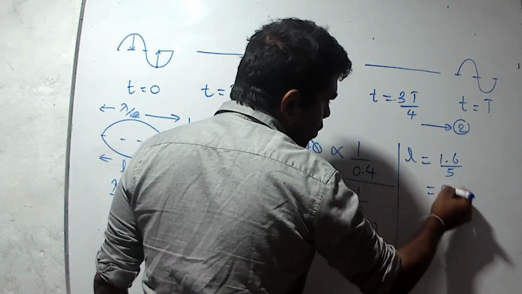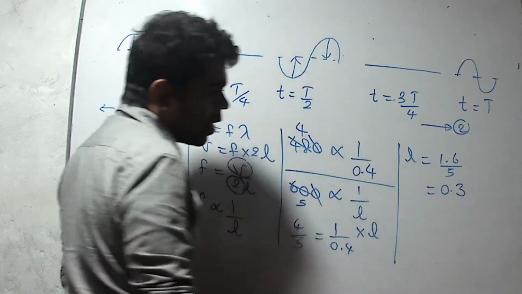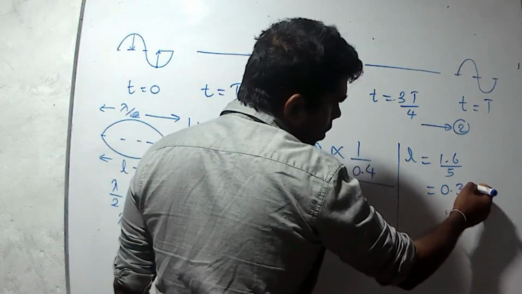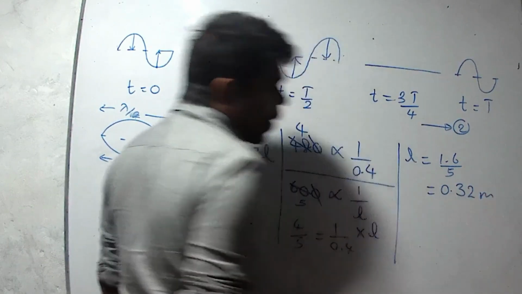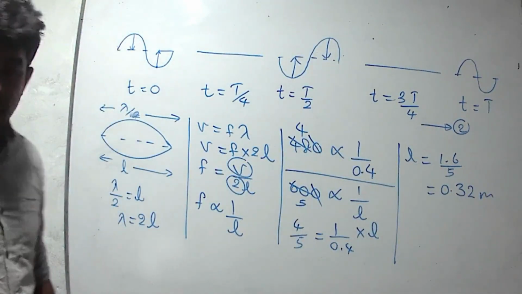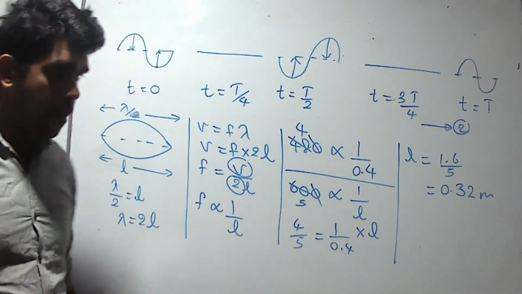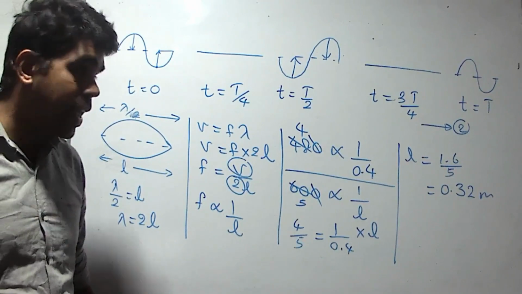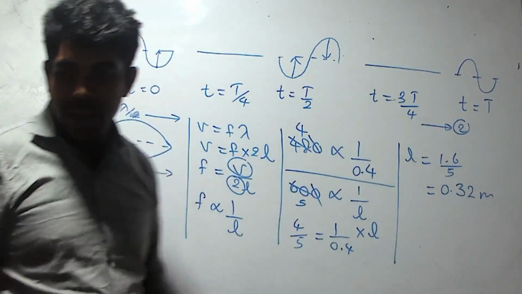1 divided by 5, 0. 16 divided by 5, 3. 1 remaining, 20 divided by 5, 1 remaining, 10 divided by 5, 2. So 0.32 meters. The length for the initial situation is 0.4 meters. It means 40 centimeters. Now the new length is 32 centimeters.